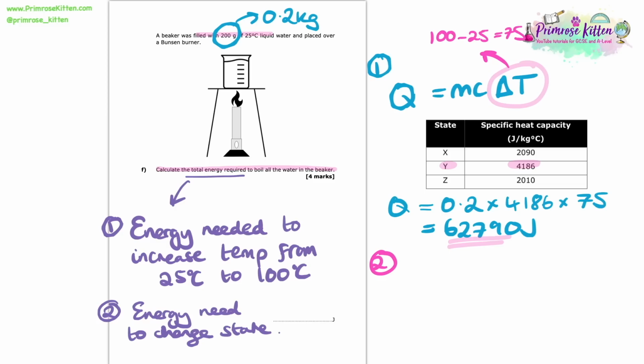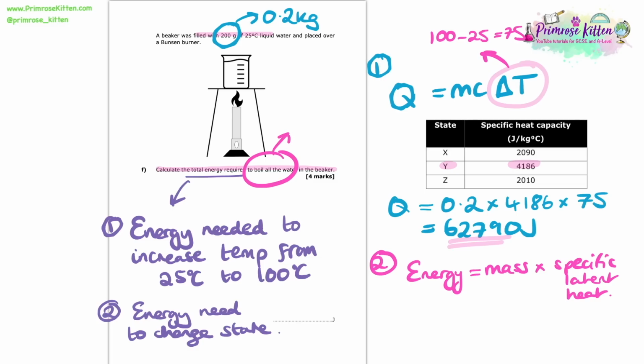Now we need to work out how much energy it will take to change the state of 200 grams of liquid to gas. So in this case, the energy is equal to mass times by specific latent heat. And earlier we were given two different specific latent heats. We were told the specific latent heat of fusion or of vaporization.